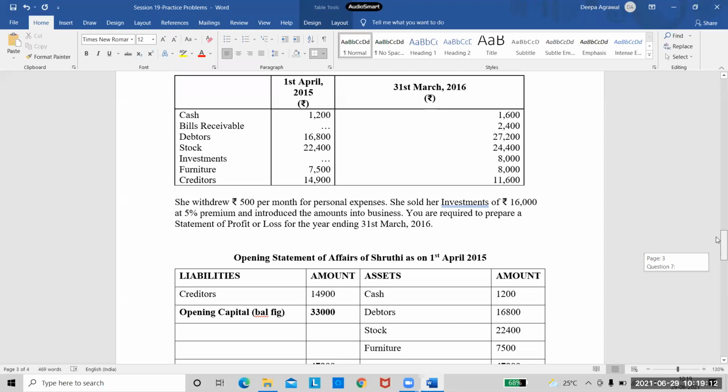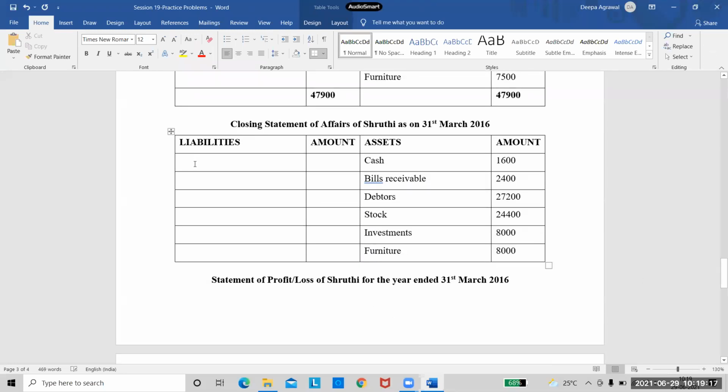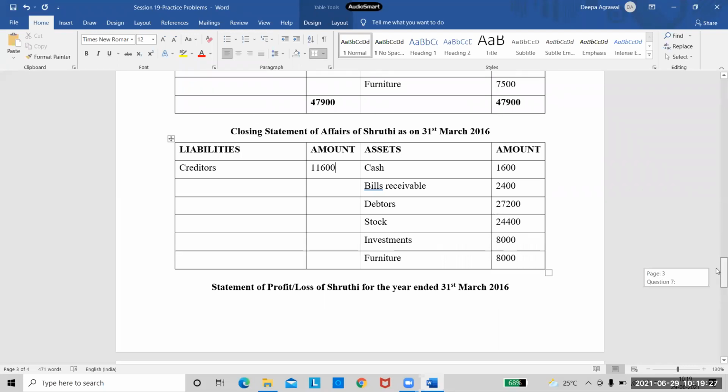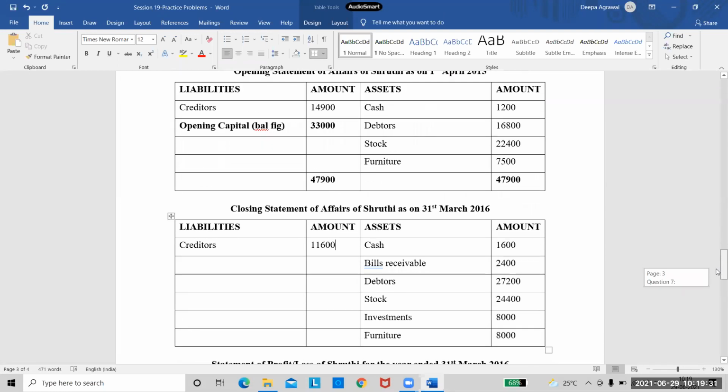The next item is creditors, 11,600. That's the last item. So come to the liabilities side. Creditors, 11,600. Please check if I've taken the amounts correctly or if there is anything else. If I've taken anything by mistake. Check the amounts. I hope all are correct.